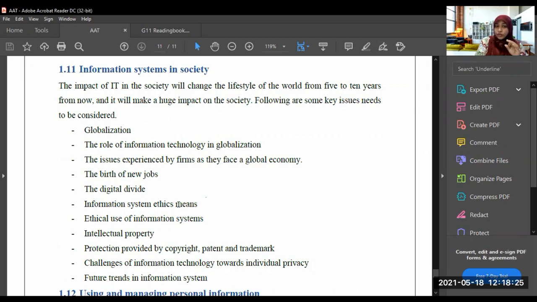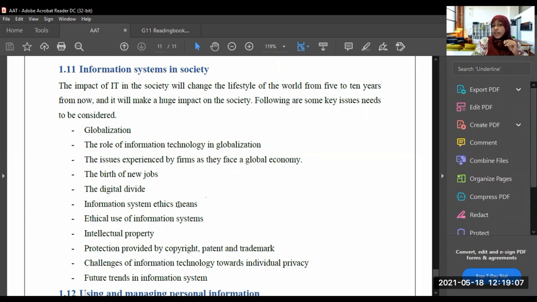As I told you, IT will change the lifestyle of the world. It is not far, it is very near. IT will change society and the lifestyle of the people. So new jobs will come. Why will new jobs come? Because of the use of IT. Mostly all organizations will turn to IT and adapt to the IT field. They will use IT things, right? So new jobs will come.